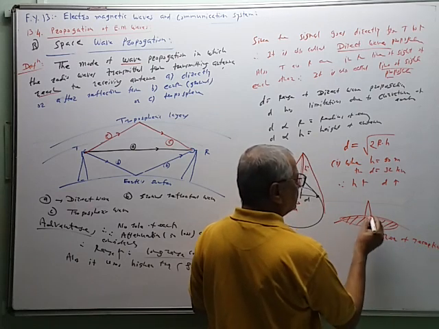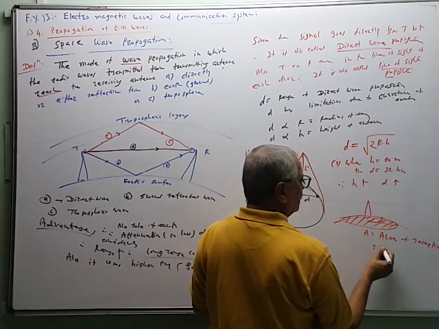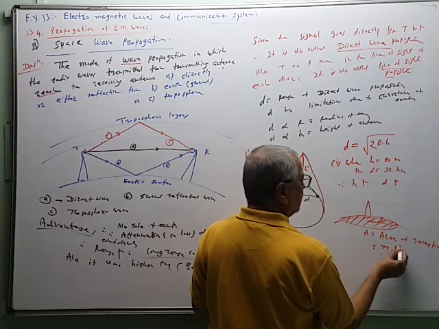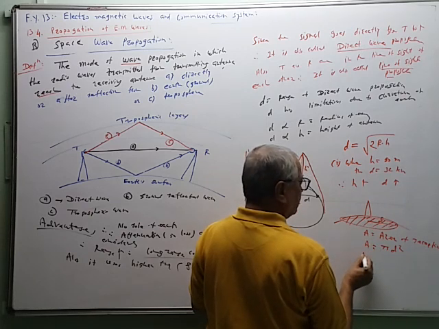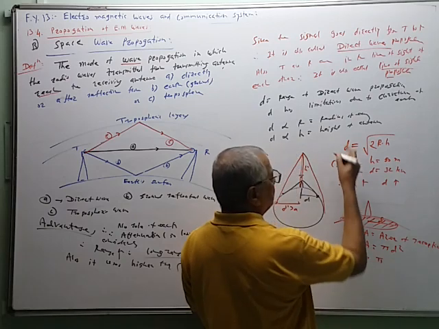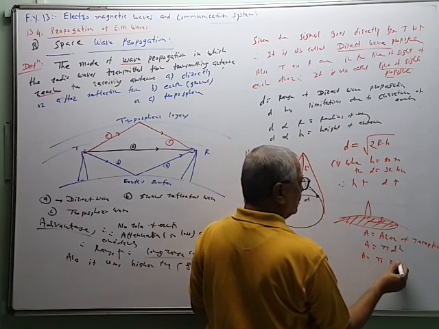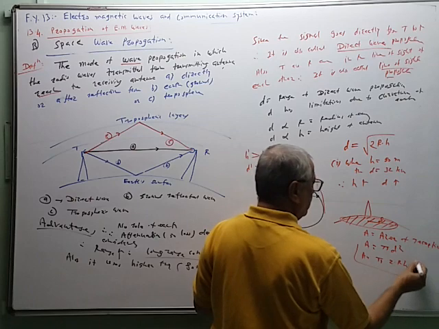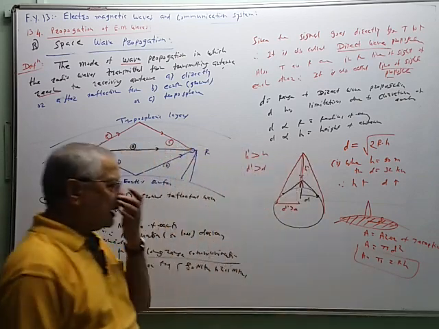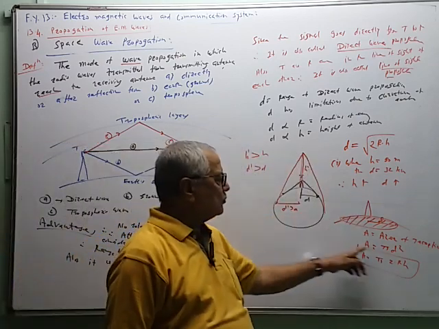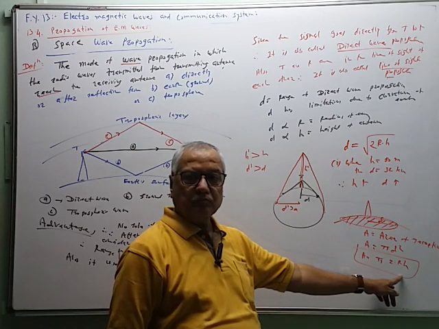It is a circle having radius D, so it is given by pi d square, and therefore area is equal to pi, and if we square this D, the root will go away. So 2 times RH, radius of the earth and height. So as height increases, more and more area is covered.